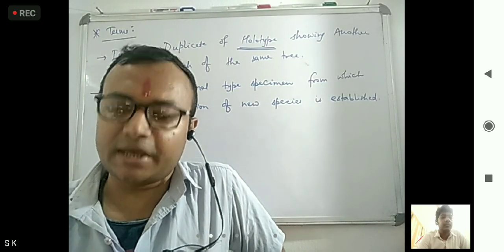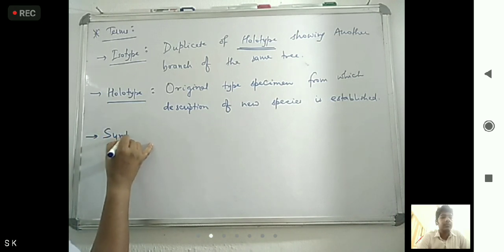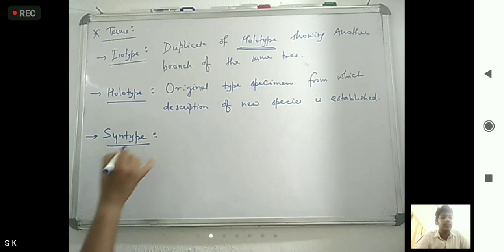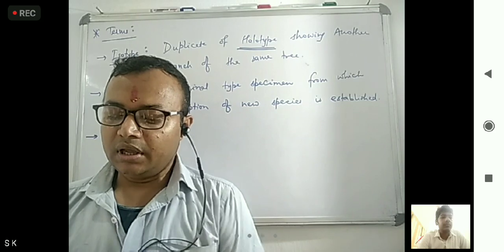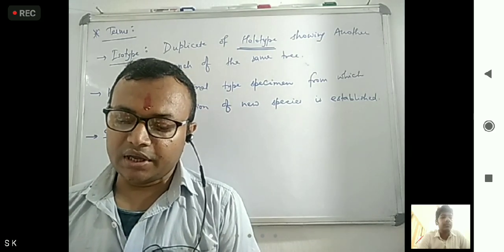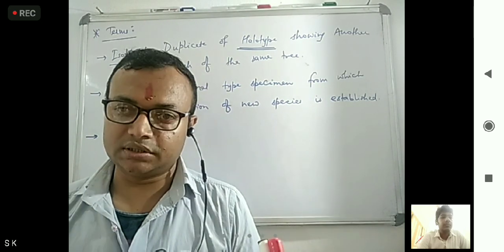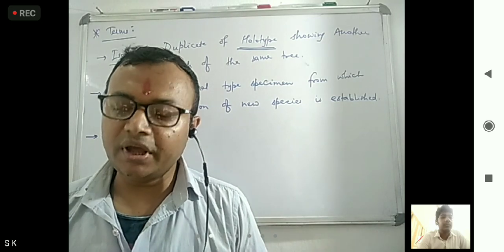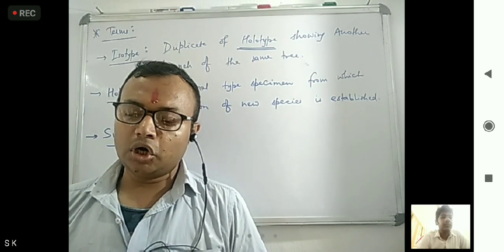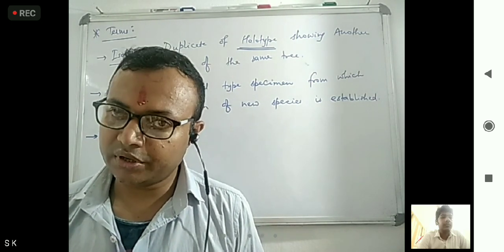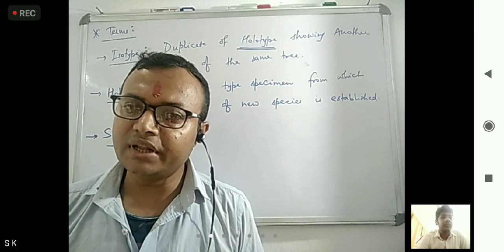Next is syntype. Now what do you mean by syntype? If any organism is there, any specimens that are recognized by the author when there is no holotype. So what we can say, any one of the two specimens cited by the author when there is no holotype.